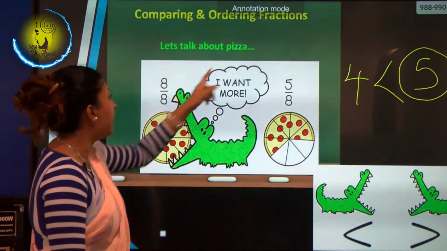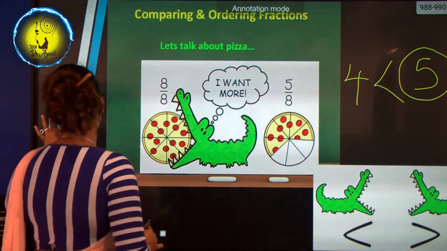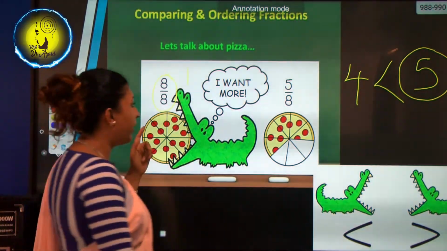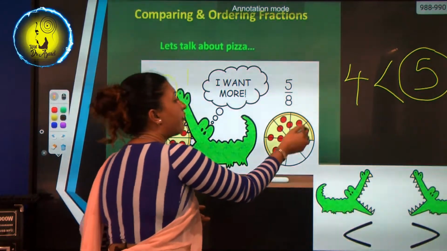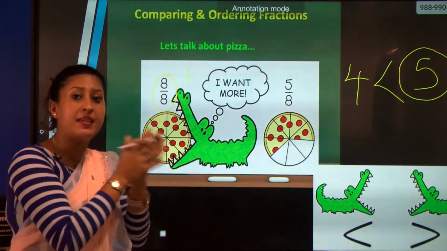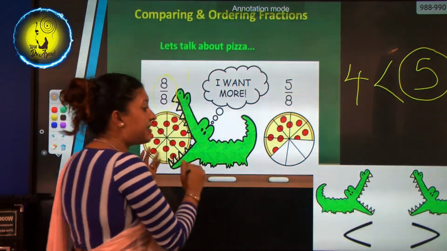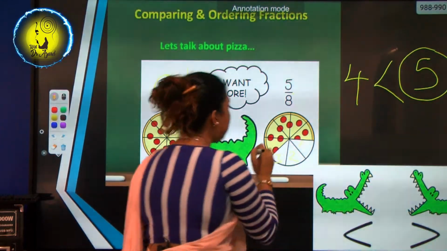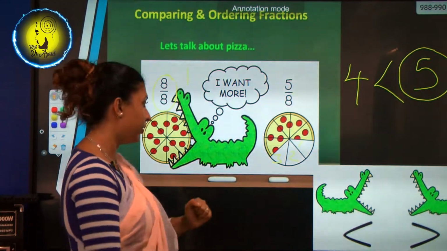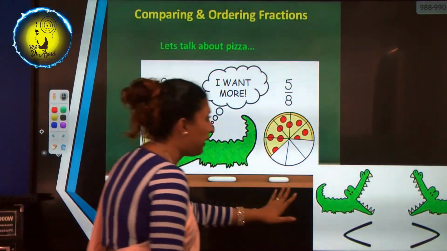Now see, 8 over 8. This is a whole number because he is going to eat all. So, which means it's 1. And then here it's a fraction. From 8 pieces, he is going to eat 5. So, what is the bigger number? It's this one, because he is going to eat all the pieces. In this, he has eaten only 1, 2, 3. So, this one is greater than this one. That's how we compare. Now you know how to compare also.